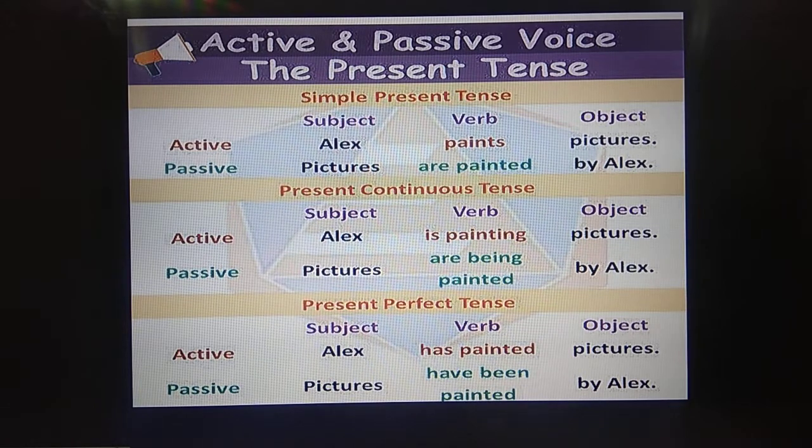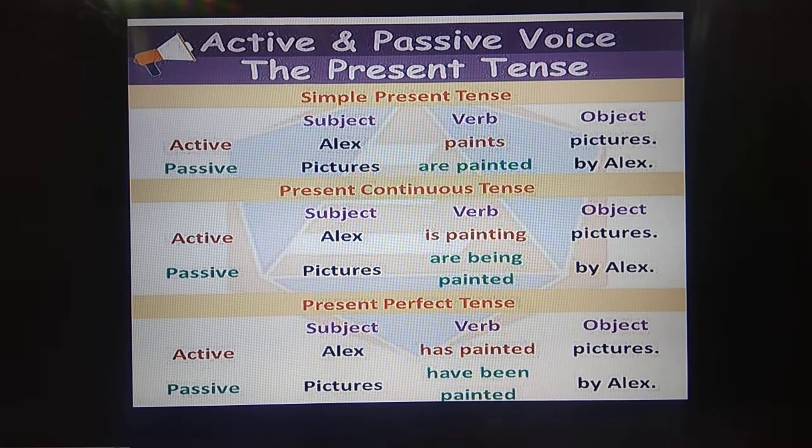Pictures, plural. So are being. So when you see ing continuous form, immediately the word that should be introduced for continuous form is being. Don't forget that, children. Remember that it is being for continuous tense. So pictures are being painted by Alex.